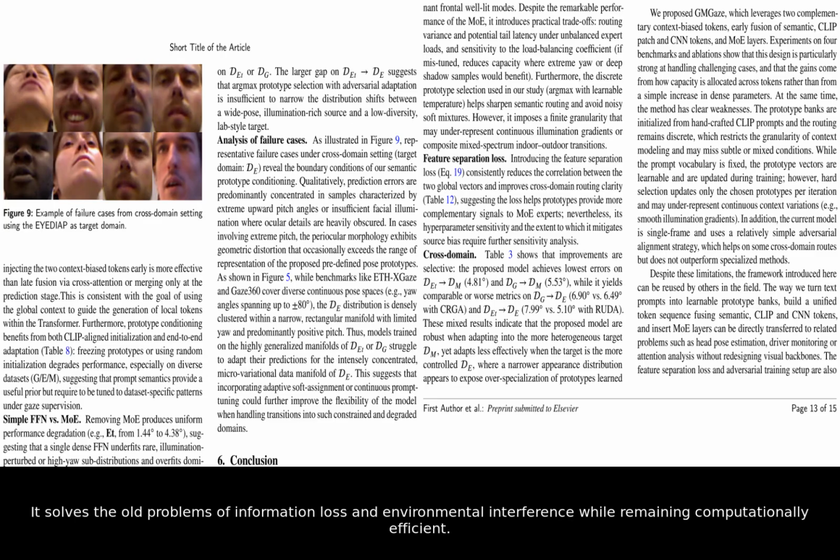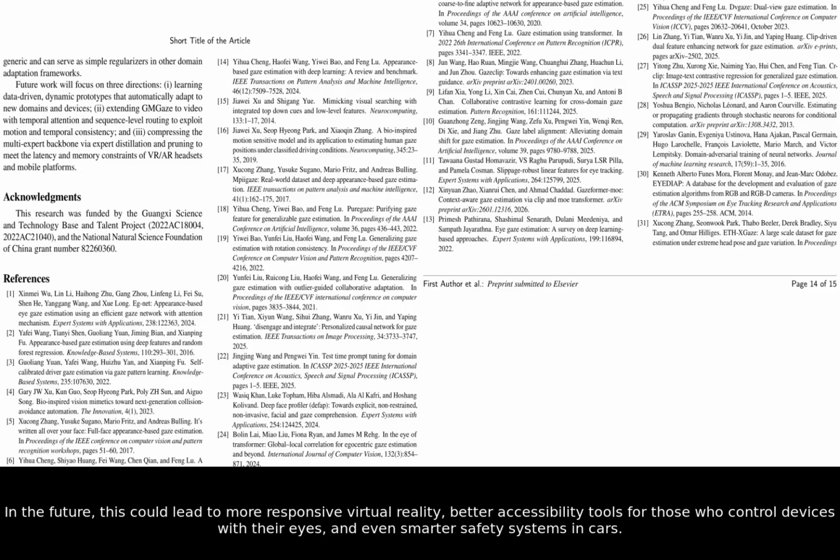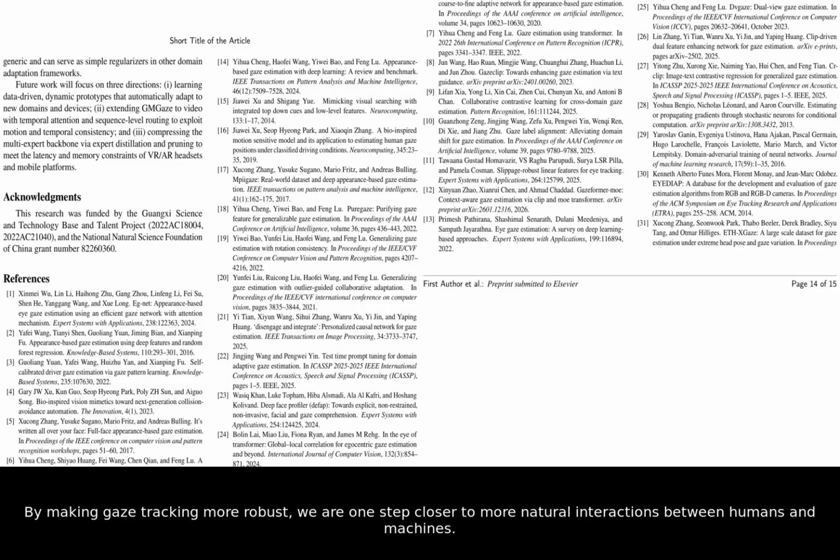It solves the old problems of information loss and environmental interference while remaining computationally efficient. In the future, this could lead to more responsive virtual reality, better accessibility tools for those who control devices with their eyes, and even smarter safety systems in cars. By making gaze tracking more robust, we are one step closer to more natural interactions between humans and machines.